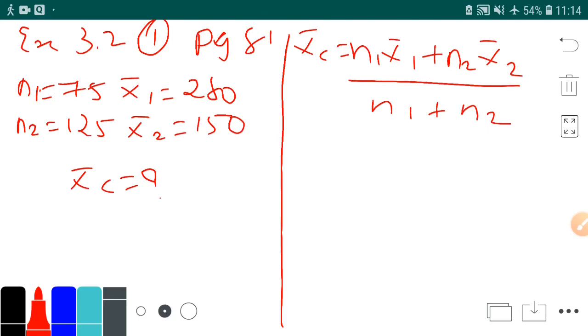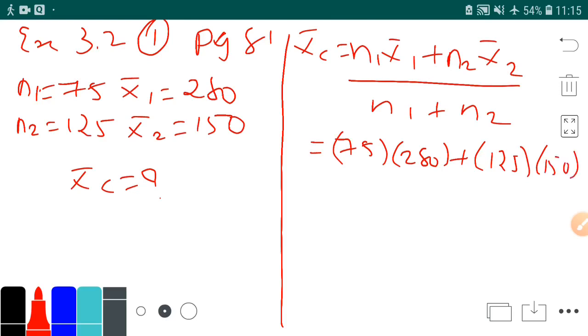So now what will you do? We will take 75 into x bar 1, that is 280, plus 125 into 150, upon 75 plus 125.